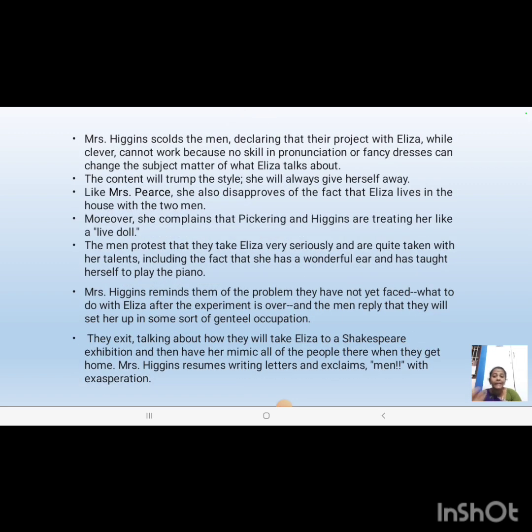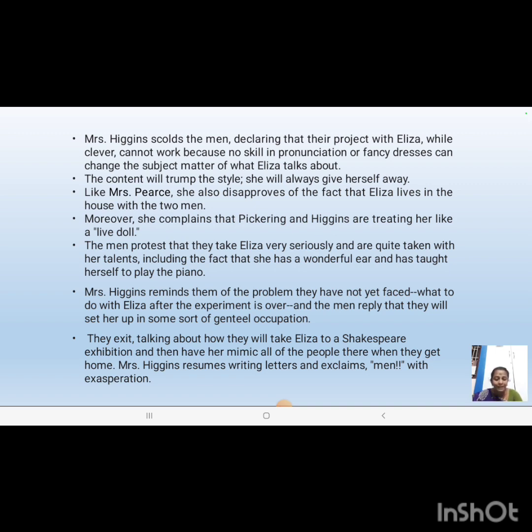But Mrs. Higgins will scold Pickering and Higgins for undertaking such a decision in molding Eliza, because after they have molded her, her future is questionable. She'll believe that from being a slum area girl, she will elevate to the level of a duchess.